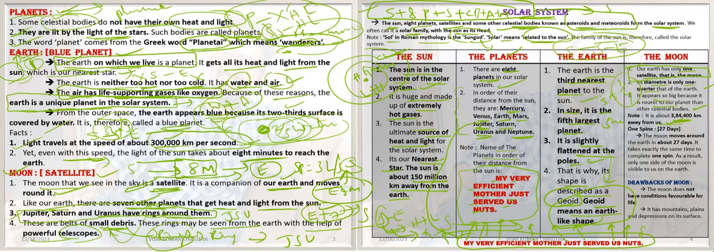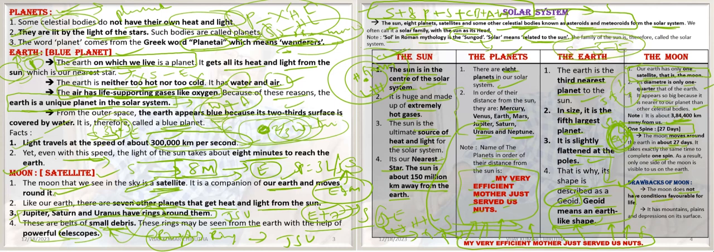The Moon takes 27 days to complete one spin, which means one round around the Earth. Earth and the Moon rotate around each other. It takes exactly the same time to complete one spin. The result is that only one side of the Moon is visible to us from the Earth.